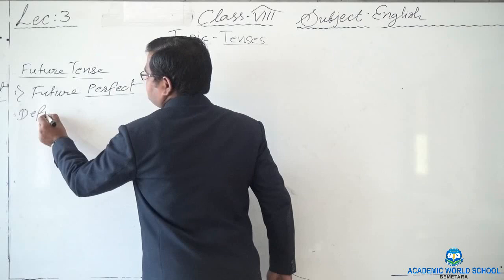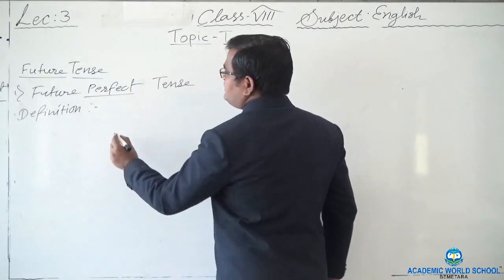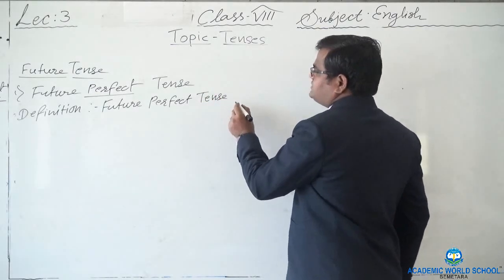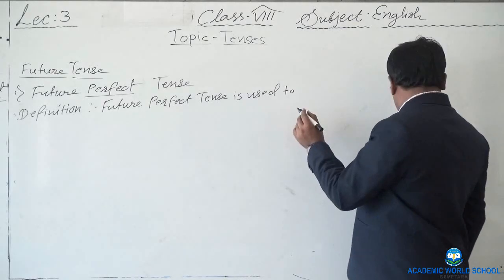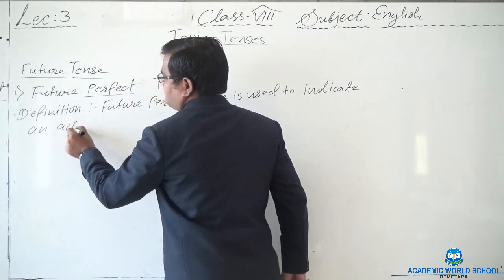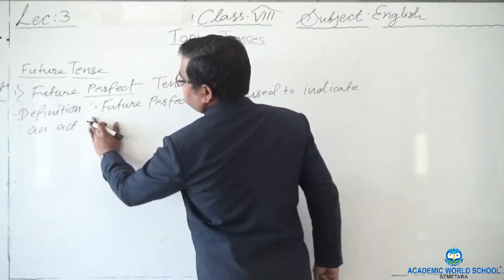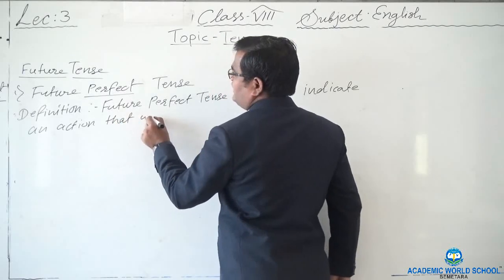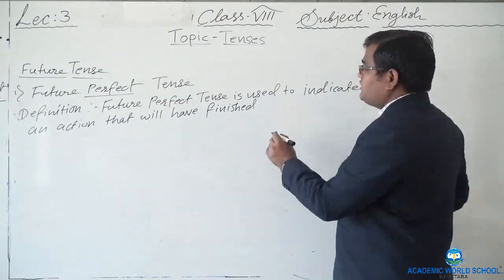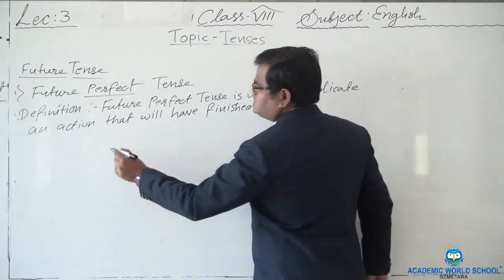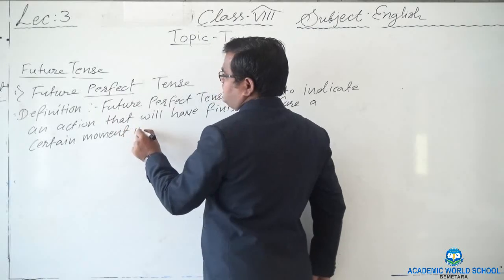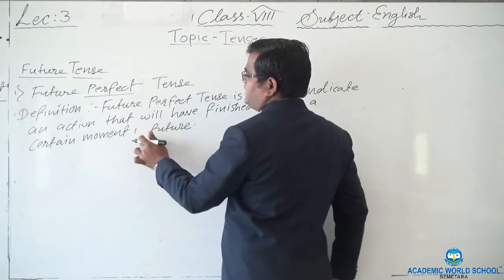So the definition says: future perfect tense is used to indicate an action that will have finished, okay, before a certain moment in future. Before a certain moment in future.